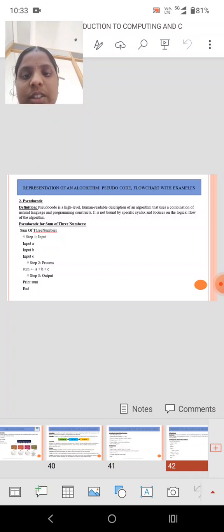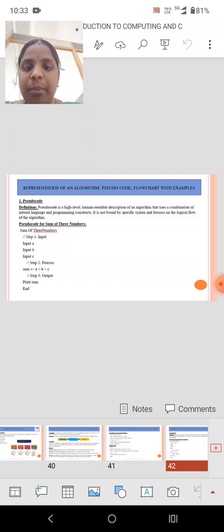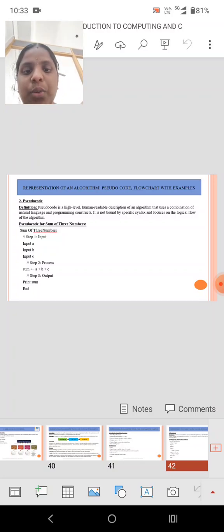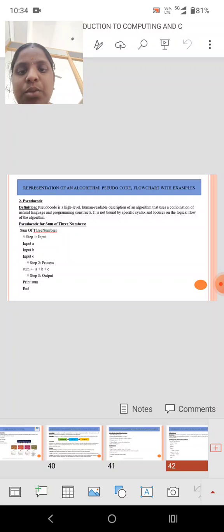Okay, next, what does pseudocode mean? Definition: pseudocode is a high level human readable description of an algorithm that uses a combination of natural language and programming constructs. It is not bound by specific syntax and focuses on the logical flow of the algorithm. It is a combination of natural language and also the programming constructs.